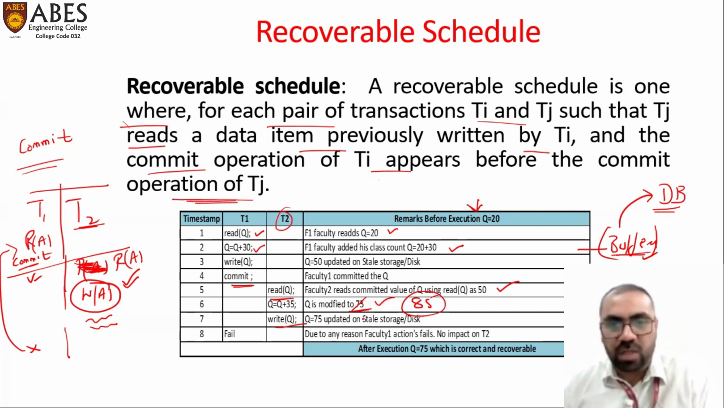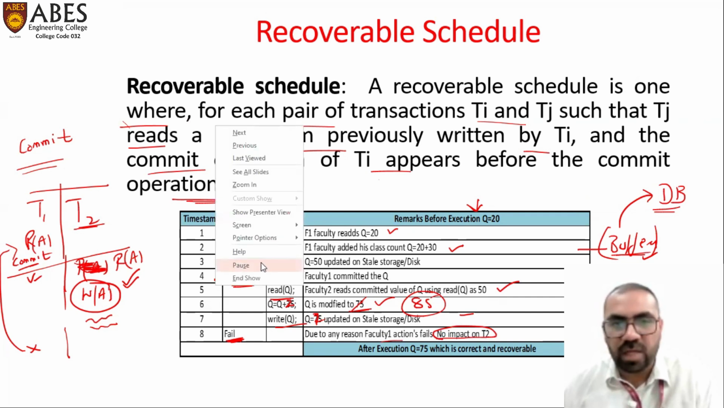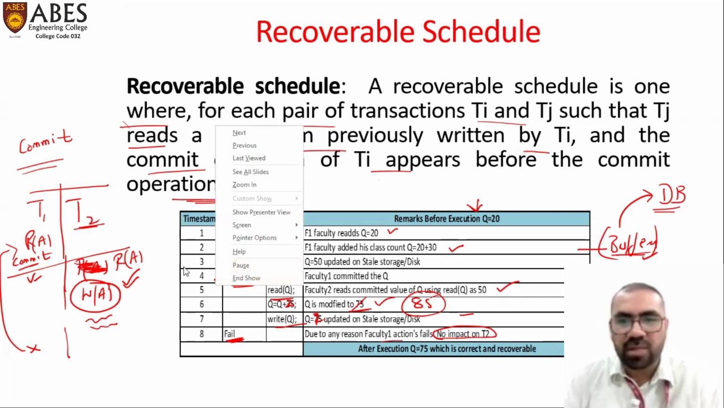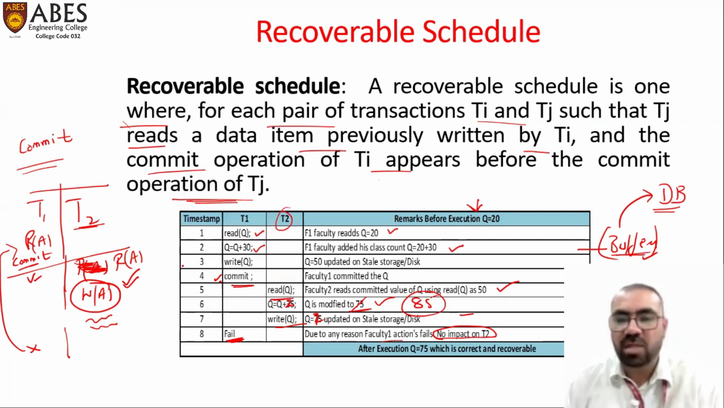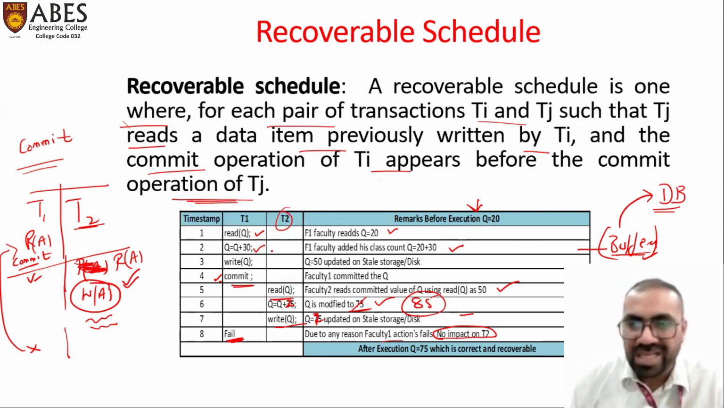So write Q updates the value to 85. Now suppose due to any reason T1 fails. There is no impact on T2 and it doesn't make any difference, because we have already committed here and this value has been updated in the database. So these kinds of schedules are correct and they are recoverable.